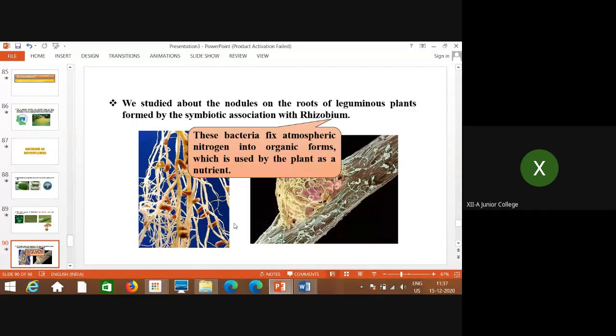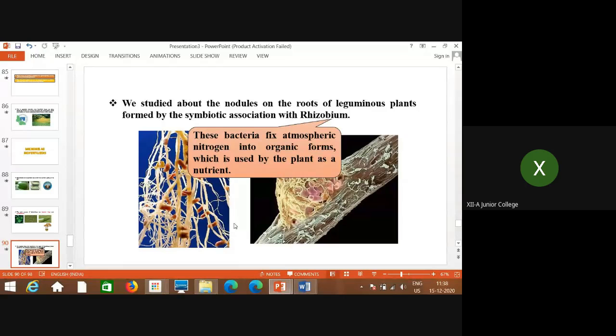You might have observed small rounded structures on the roots. These are called nodules, and they show the presence of bacteria called rhizobium. This is called a symbiotic type of association, which is a partnership where both partners get benefit from each other.